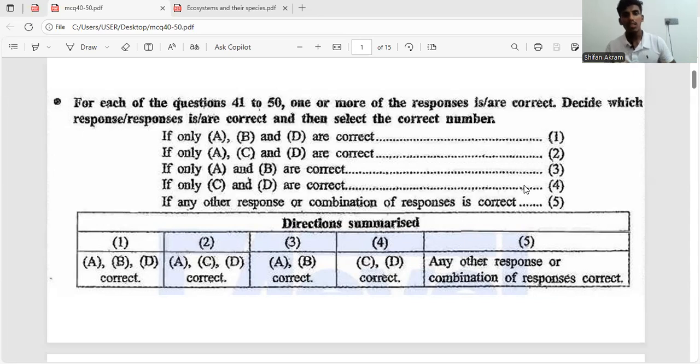Now, the last 10 MCQs, unlike the first 40 MCQs, these are multiple response questions, which means they have more than one answer. For this reason, these questions can be a bit more tricky than the first 40 questions. So we have to be more careful and more wary when we are answering the question.